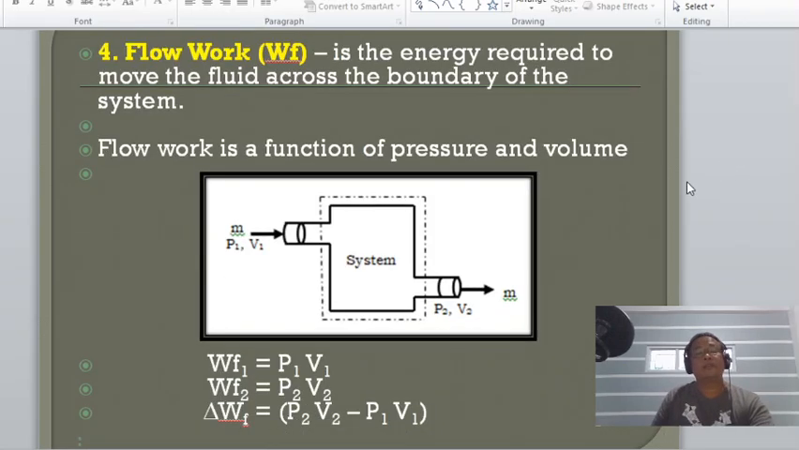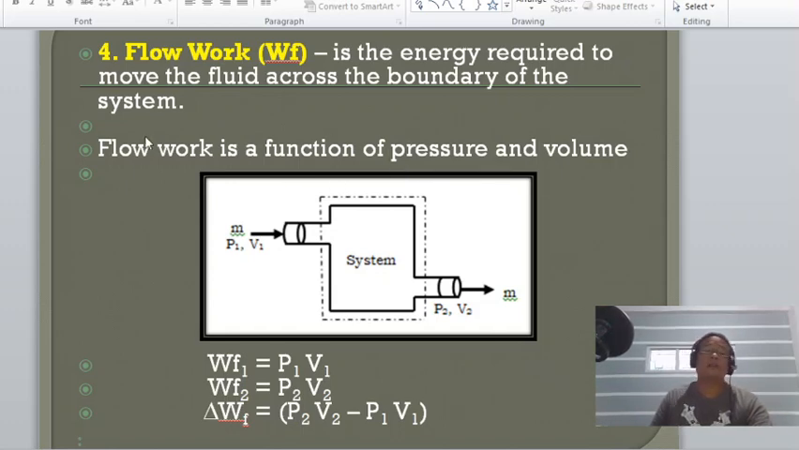Another is we have also the so-called flow work. So, what is flow work? Flow work is the energy required to move the fluid across the boundary of the system. So, this is a function of pressure, and of course, the volume or specific volume.